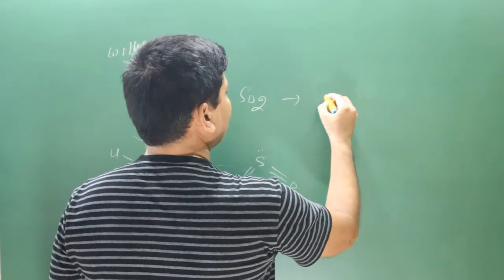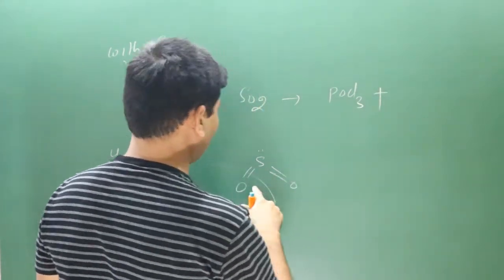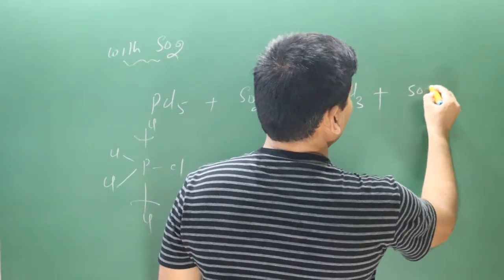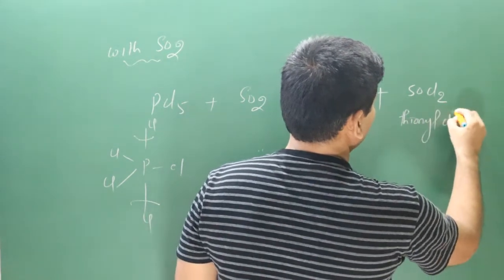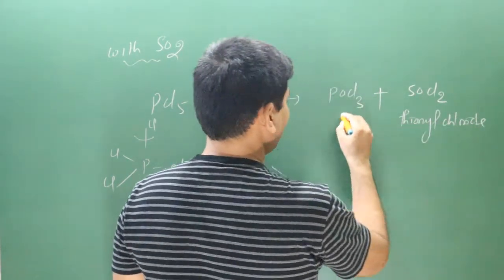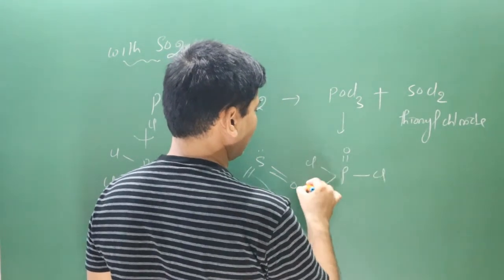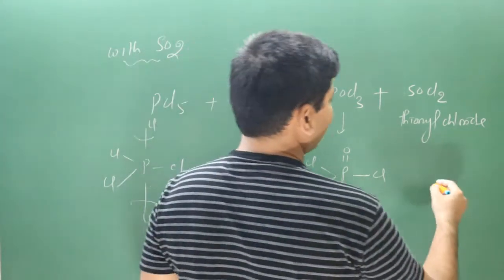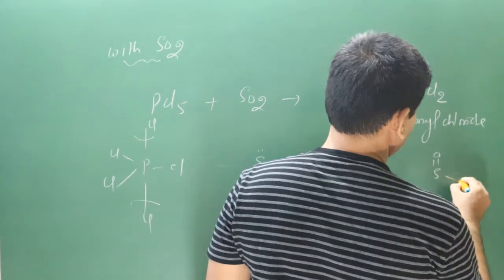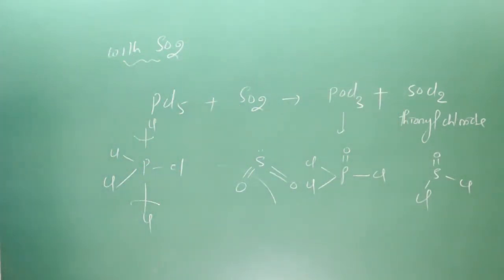Then we get, you can see, POCl3, and then we will get what? SOCl2. This is thionyl chloride. Okay. If you look at the structure in this case, it is P=O and this is Cl and this is Cl and Cl is there like this. Okay, 2 bonds we have broken now. In case of this, oxygen is gone, then we can write S=O and this is Cl and this is Cl. That is how the structure is.